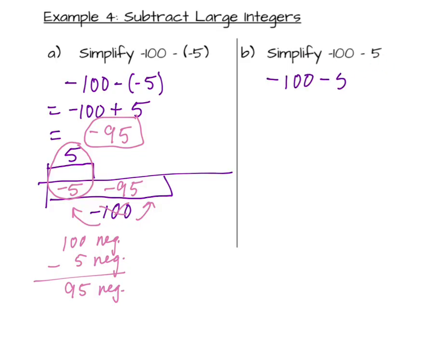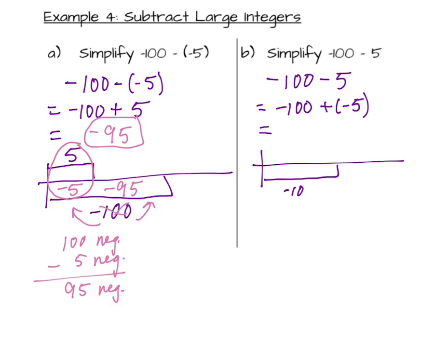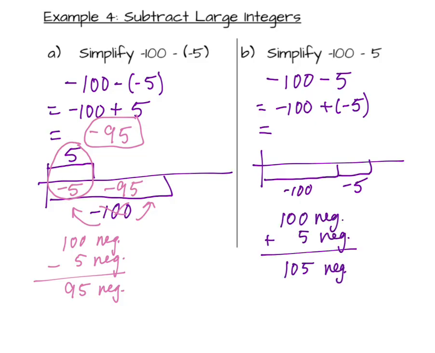Let's do the same thing over here, but this time, again, we're going to copy the first number, negative 100. But this time, we're subtracting 5, not negative 5, that's a positive 5. So subtracting 5 is equivalent to adding negative 5. So in this case, both of my bars are negative, so I'm going to add to combine them. 100 negatives plus 5 negatives is 105 negatives, and so my value is negative 105.